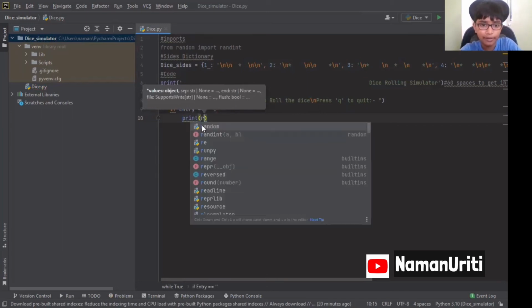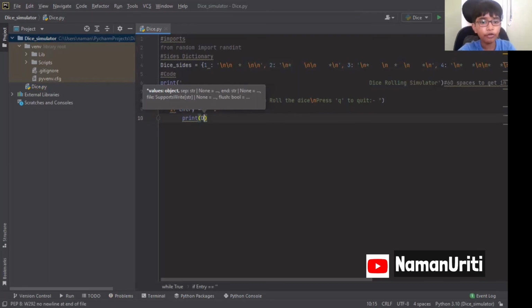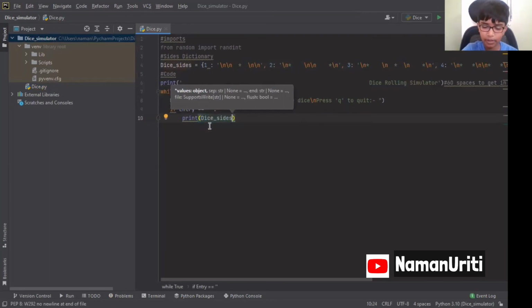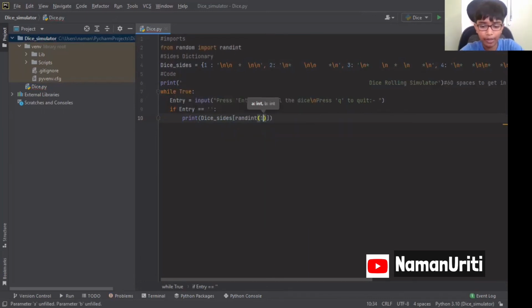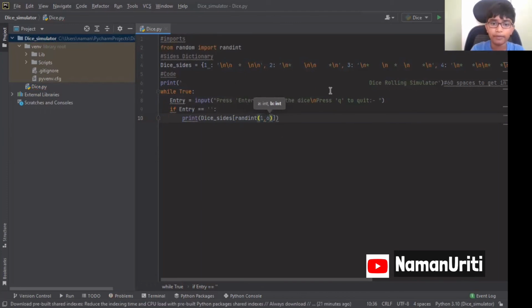Print random. So dice size. So we are going to use random here. How are we going to use random here? I'll tell you. So we want a random number from 1 to 6. So we are going to write random A to B. So it's going to be 1 to 6. That's it. So like this it's going to be.